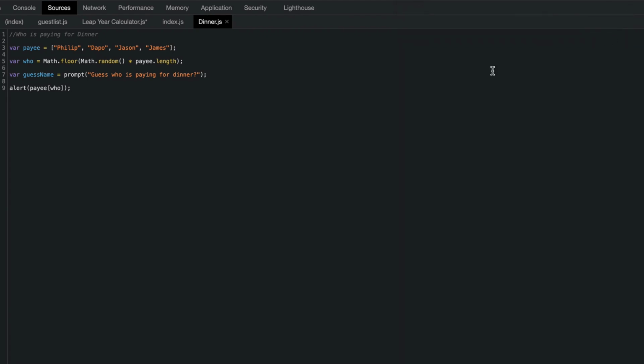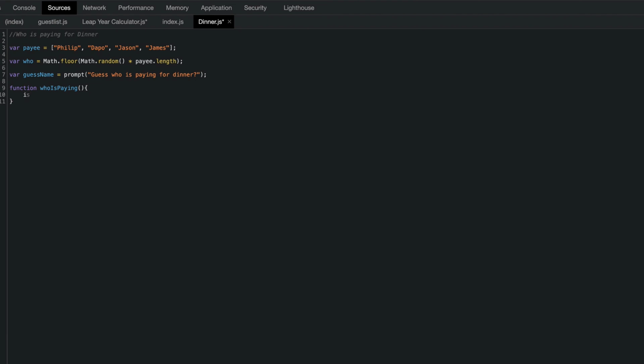All right, let's stop there. That's how that would go, but I still feel like it's not fun enough. So let's do something with this. Let's create a function because, hey, when you can, always make a function. It's fun. So function, we'll call it whoIsPaying. Now let's put some conditions here.